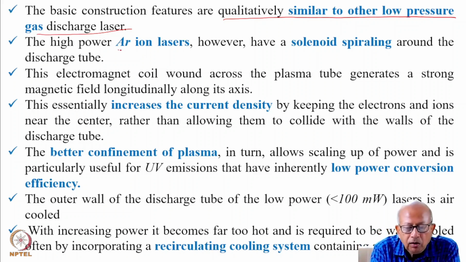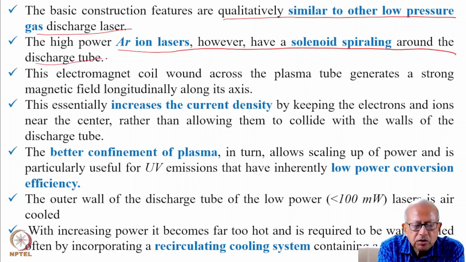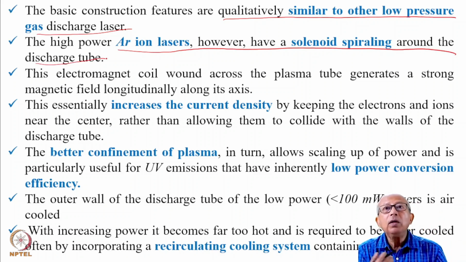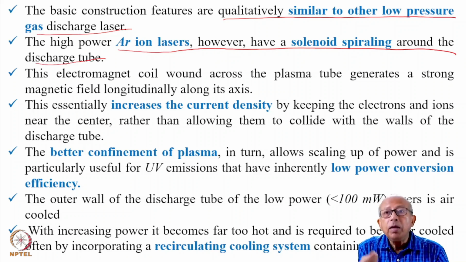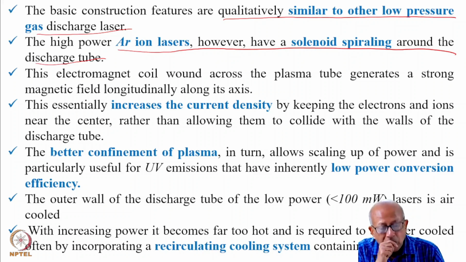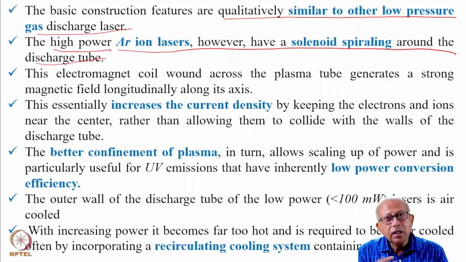The high power argon ion lasers, however, have a solenoid spiraling around the discharge tube, because you basically will have to increase the density of current, because you will have to create the ions. You need many more electrons compared to the operation of a conventional atomic gas laser. Now, how do you do that? And if you have to generate high power, you have to create that many more argon ions. So how is it done?